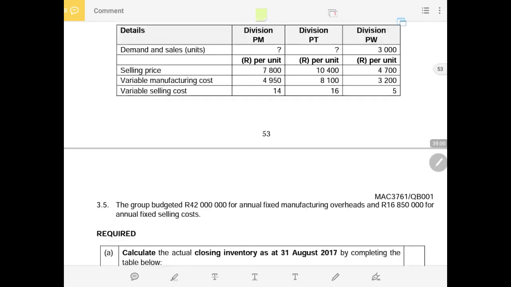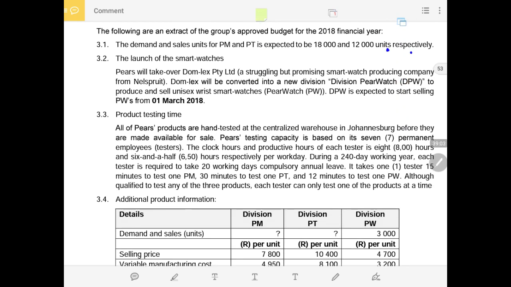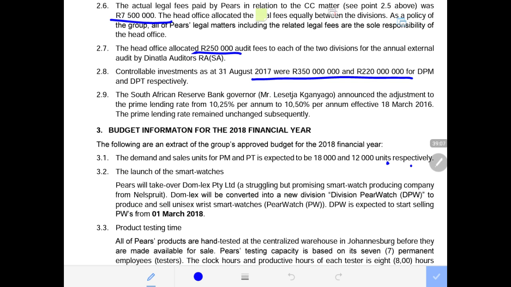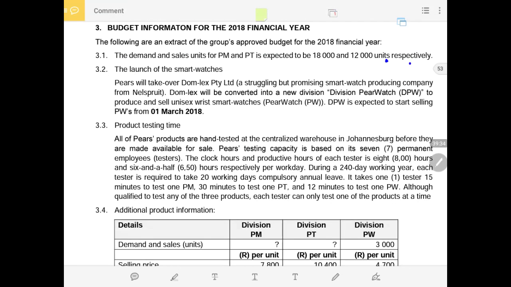Now, we have the next information, which is for 2018. This is the budget. We got to the actual information for 2017. This is actual for 2017. Now, under number 3, we have budgeted information for the 2018 financial year. Let us wait there, because we come from 2016 to 2017 actual. Then 2018 budget, we must wait and answer all the questions for 2017. Anything that has to do with the 2018 financial year budget, we wait for that. We only deal with number 1 and number 2 now.